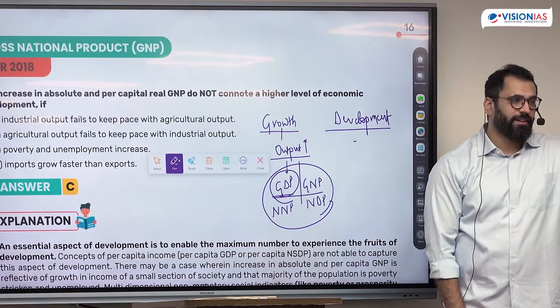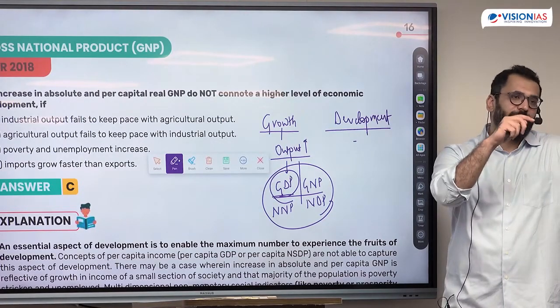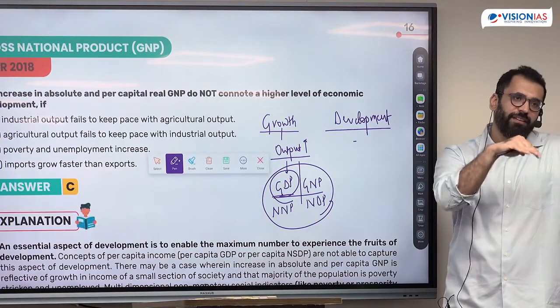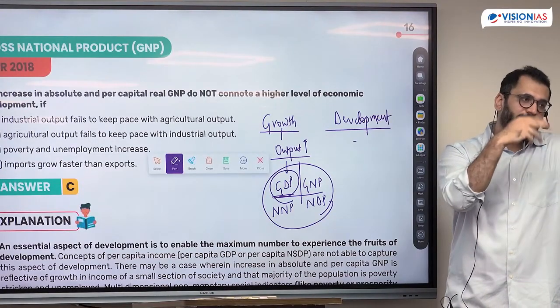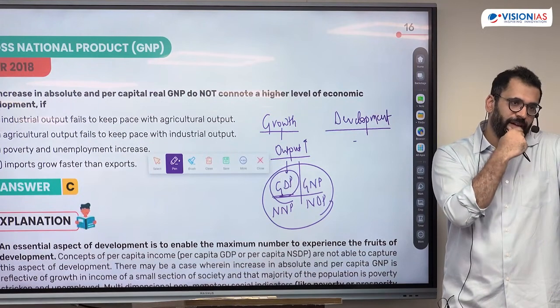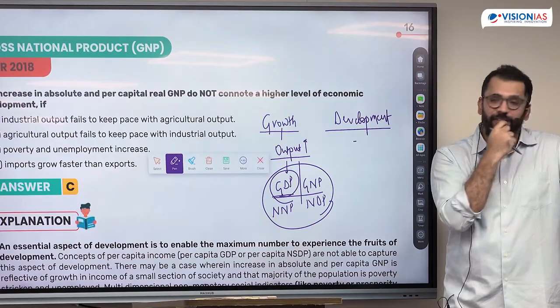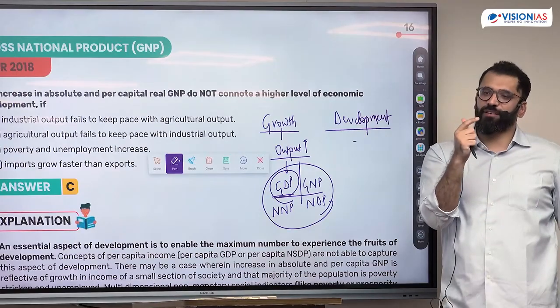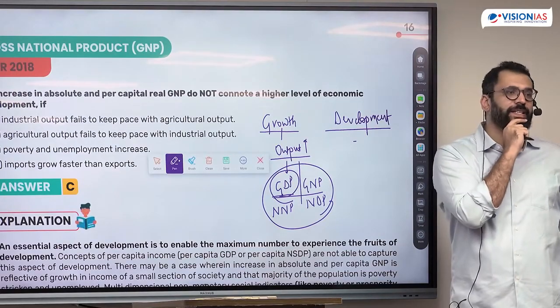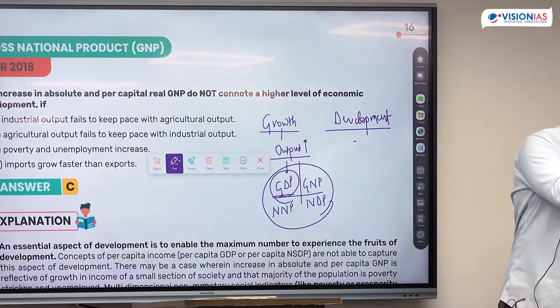What multiple factors? For example, if we say that GDP of India is this much, we can't say India is developed. When do we say particular country is developed? Social, political. Okay. If you say social, political, along with economic. Okay. Anything else? Standard. What is standard of living?